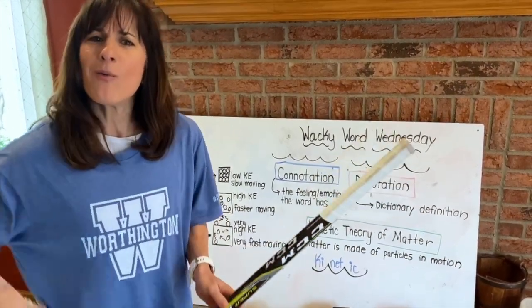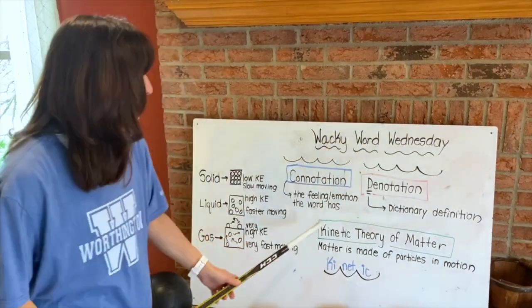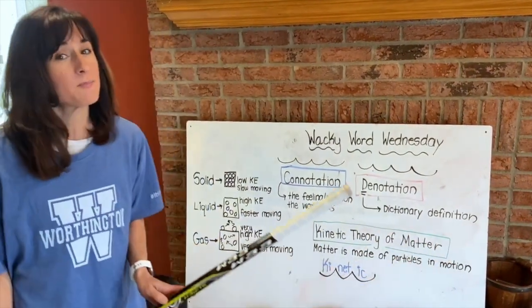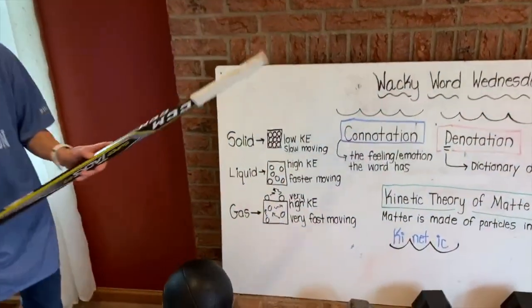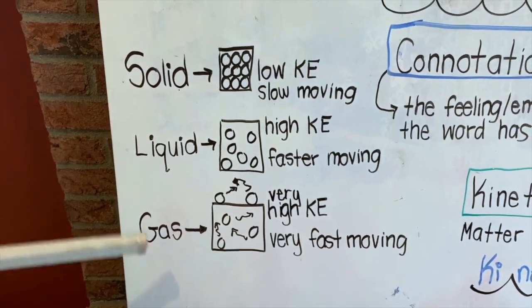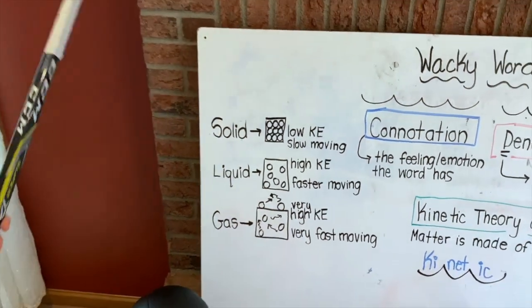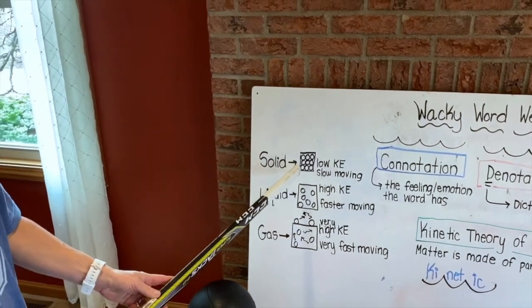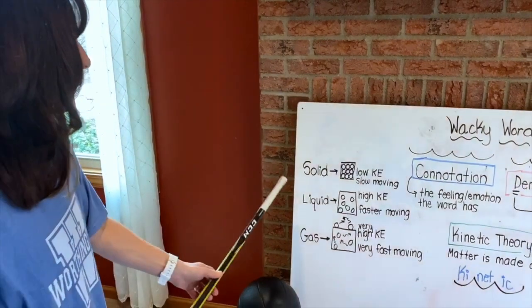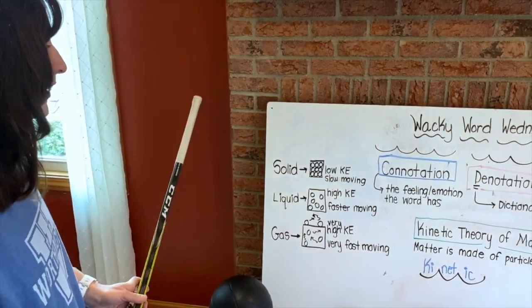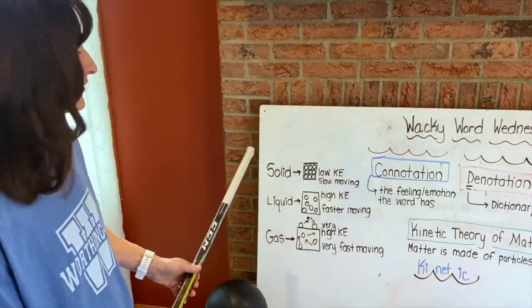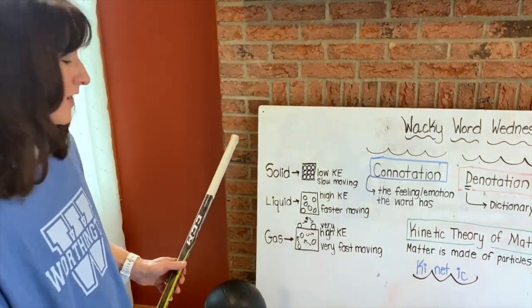Now let's talk about what it means to have the kinetic theory of matter. Well, we've talked about matter in 3 different states: solid, liquid, and gas. And you've drawn the 3 different states where your solid particles are compacted together and they're just vibrating. Then you have the liquid state of matter, and the particles move around in the liquid a little bit faster than they are in a solid.